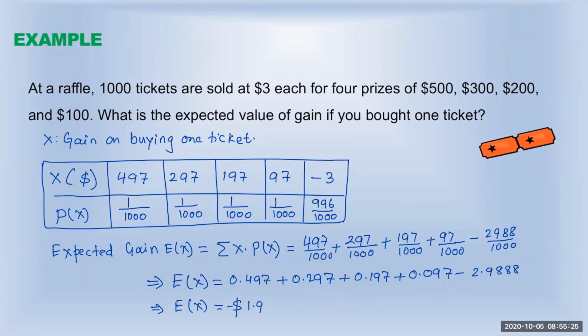That means on average, you lose $1.9. So there is an expected loss.